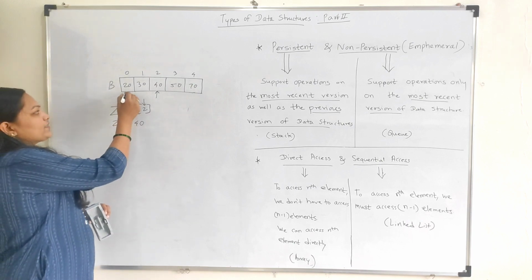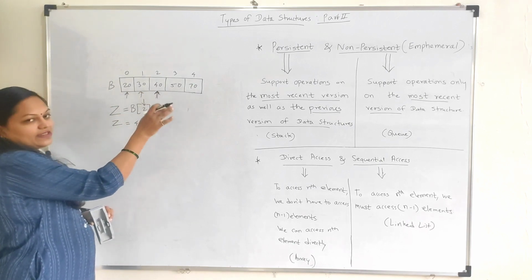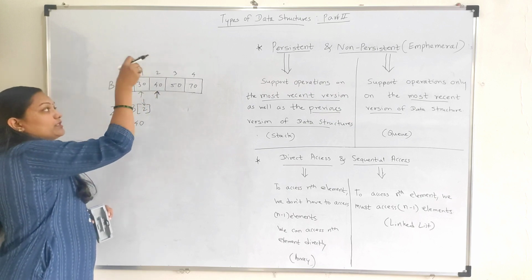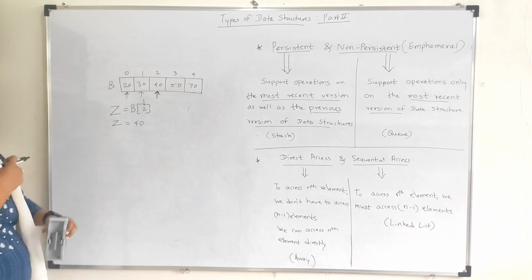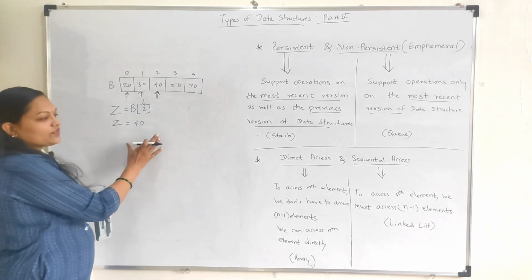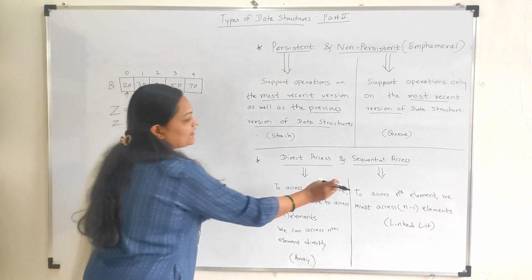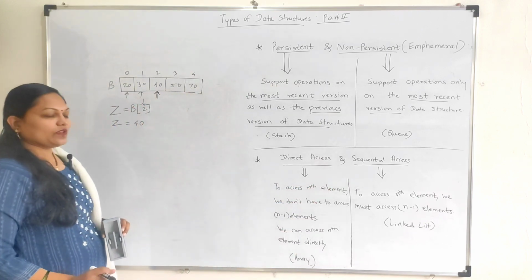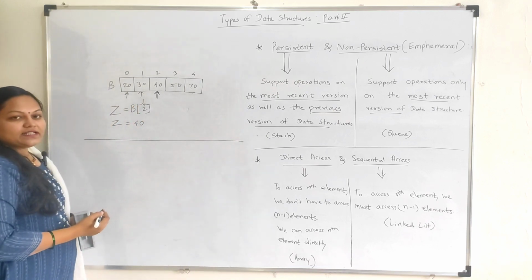Here we don't have to access the first element, then search the second element, then the third element, like this. We can directly go to that particular index and access the data at that index. So this we can say is direct access. Now consider sequential access. In sequential access, an example is the linked list.